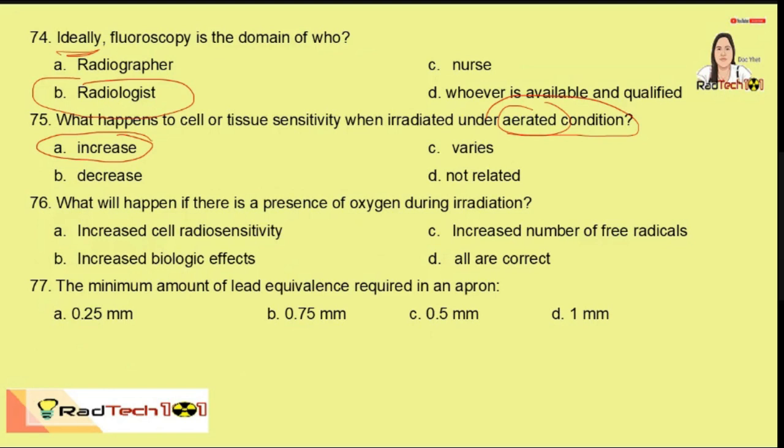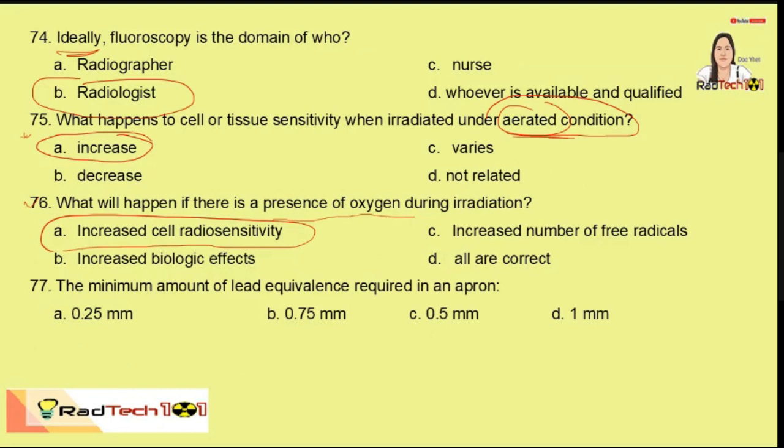76, what will happen if there is a presence of oxygen during irradiation? So katulad din ng na-explain ko, it will increase the cell radiosensitivity. So minsan sa board exam, parang niraramble lang question. So if you have noticed yung 75 and 76, so they are related or similar, pero iniba lang yung question and yung choices.